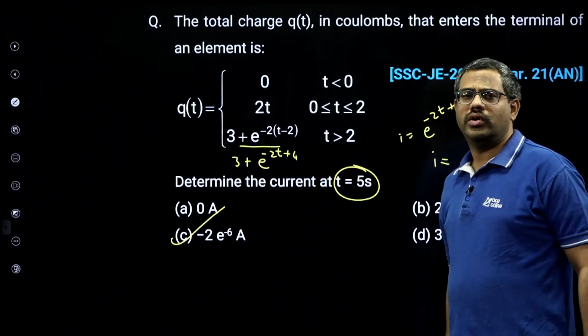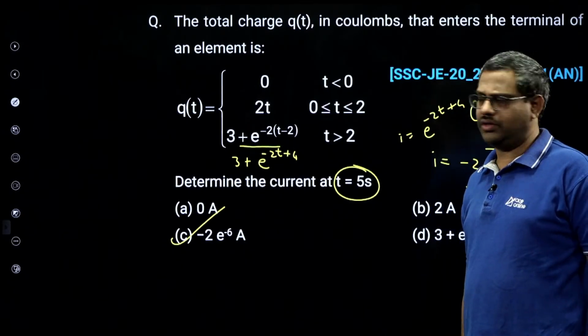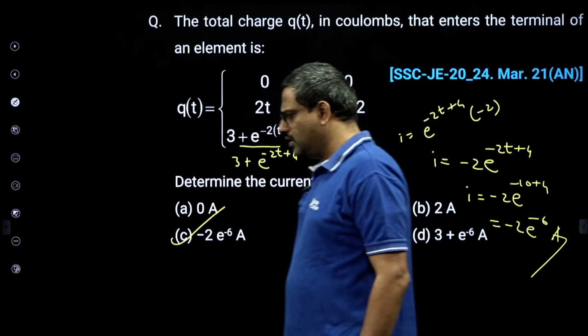That is only because current is the rate of flow of charge. That is the meaning. Very simple. Be careful.